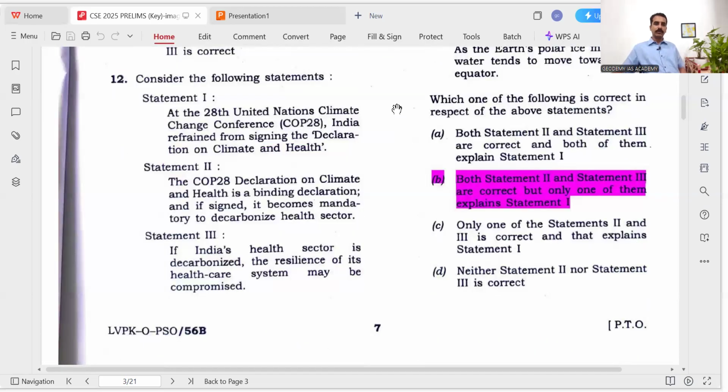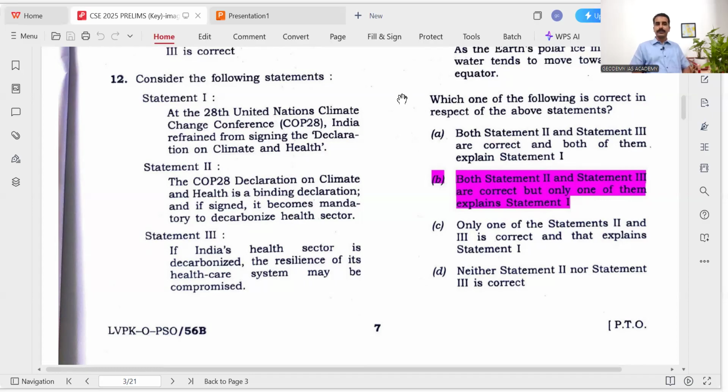Then question number 12. COP29 was in the news, which was held in Baku, Azerbaijan, but they have asked about COP28. Statement 1: At the 28th COP, India refrained from signing the Declaration on Climate and Health. Statement 2: COP28 Declaration on Climate and Health is a binding declaration, and if signed, it becomes mandatory to decarbonize the health sector. Statement 3: If India's health sector is decarbonized, the resilience of its healthcare system may be compromised.